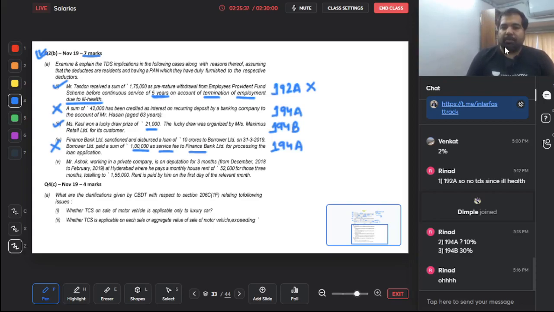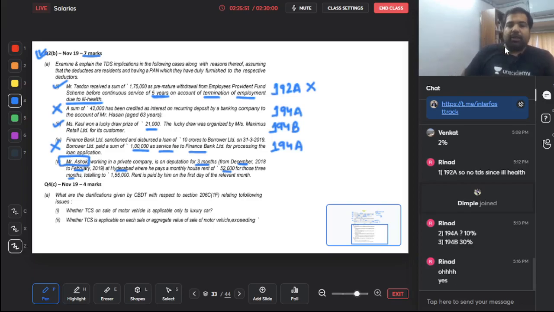Mr. Ashok, working in a private company, is on deputation for 3 months, that is December to February, at Hyderabad, where he pays a house rent of 52,000 for those 3 months. Guys, is Mr. Ashok a small individual, small HUF? Yes. So then, when you pay rent, you have to check 2 sections, guys. 194I is for rent, but that will not apply because he's a small individual, small HUF. So what may apply is 194IB.